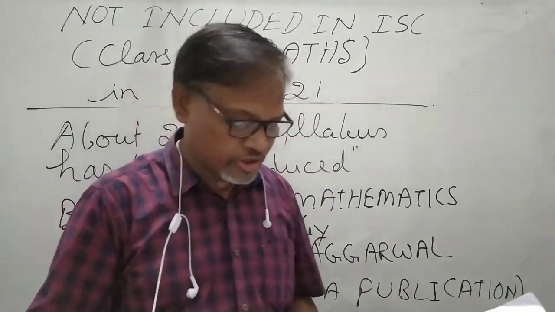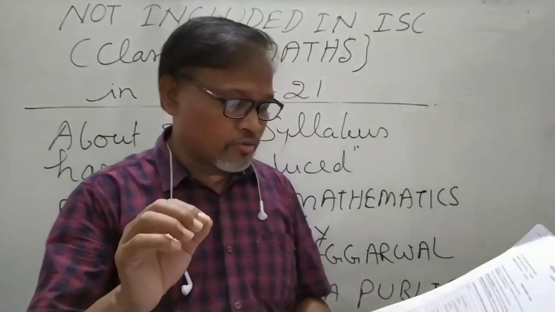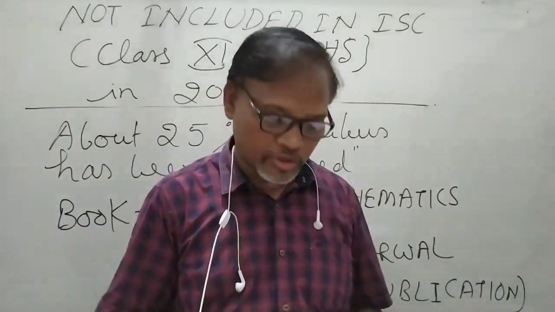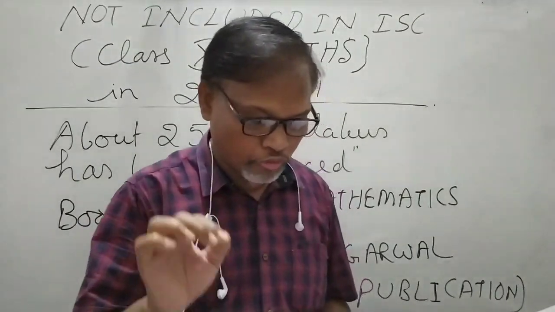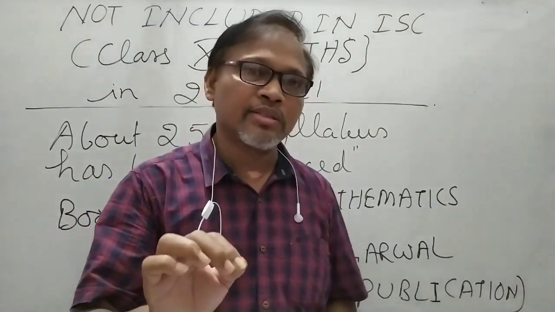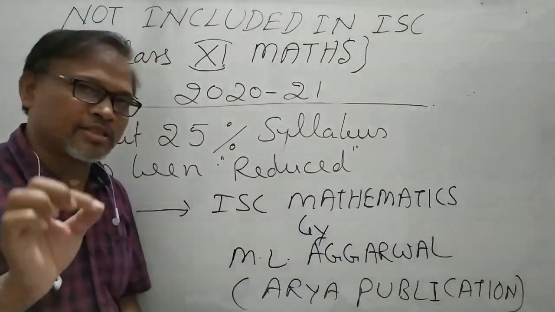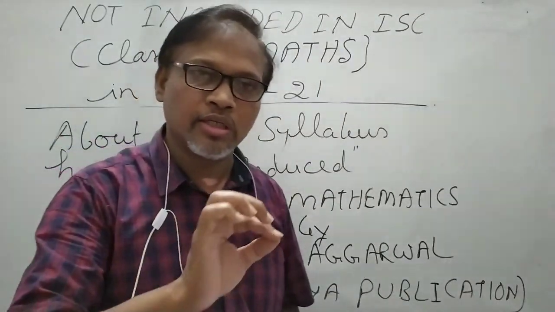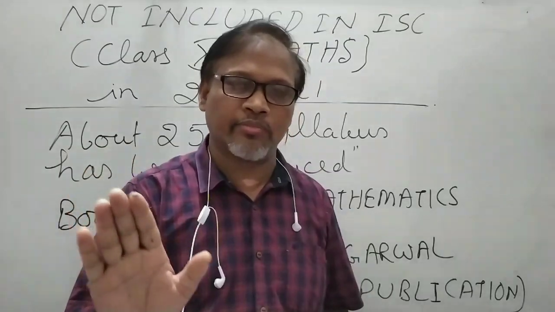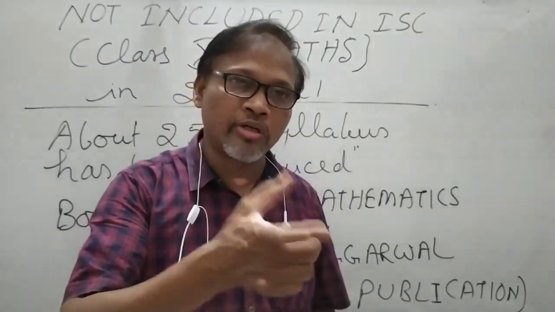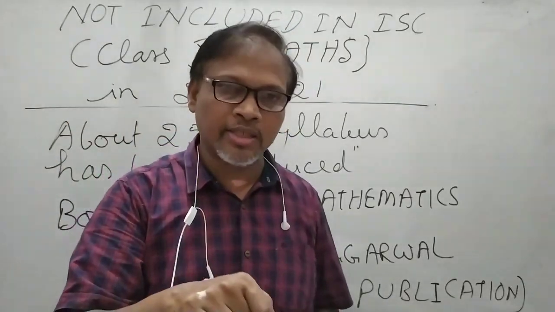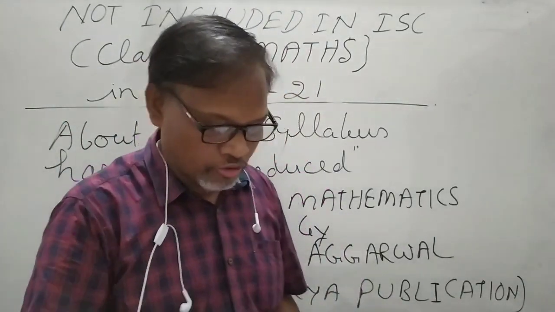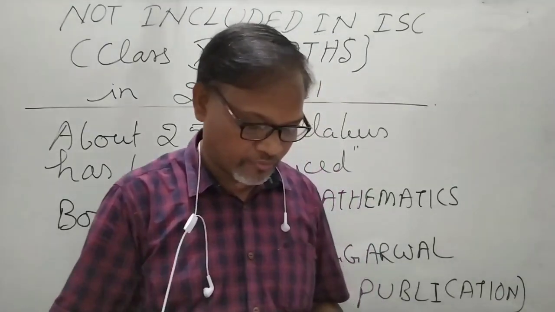In quadratic equations, some exercises have been removed, point-wise: equations reducible to quadratic form. Means in this book exercise 6.2 will not come in the examination, because in every question you have to reduce into quadratic form.